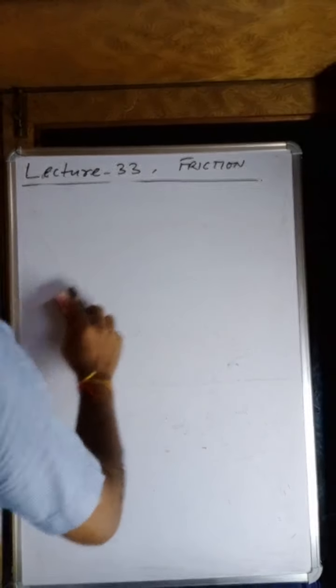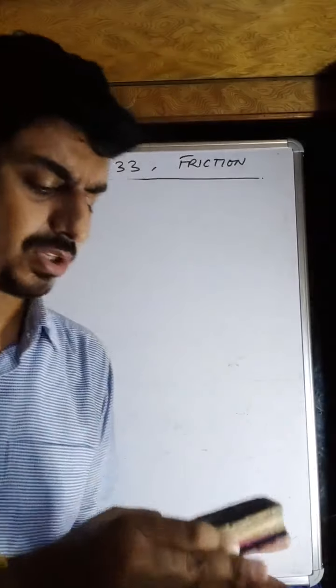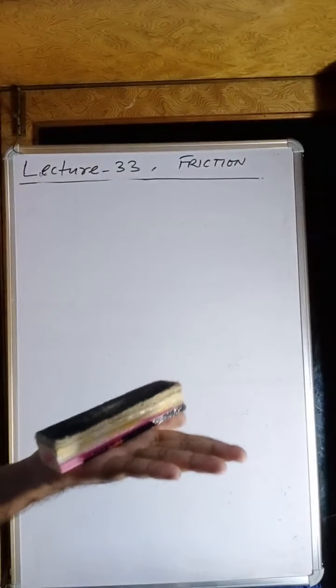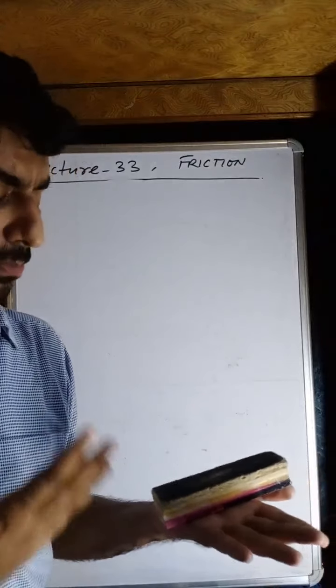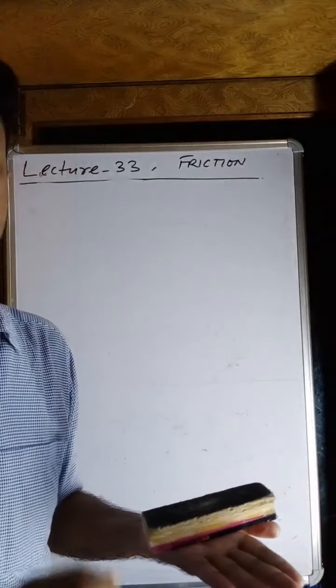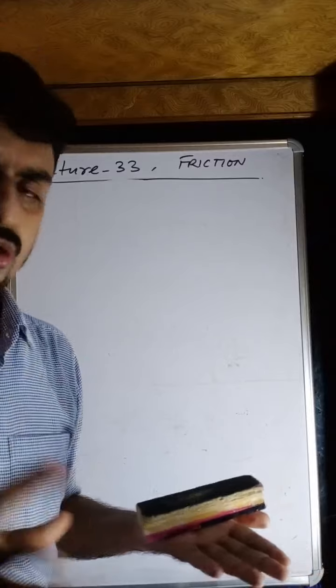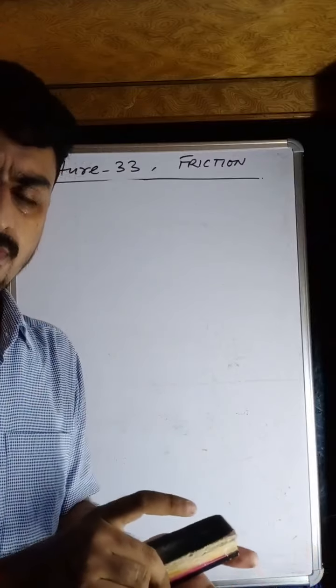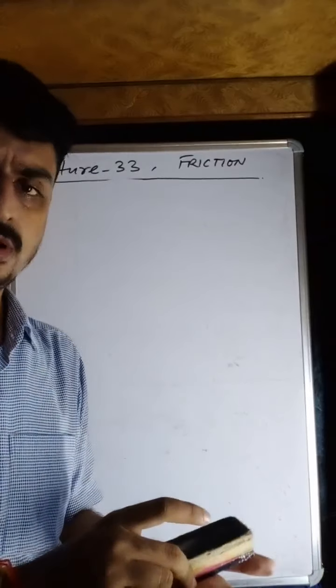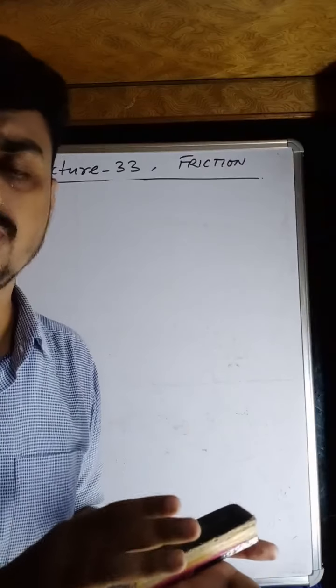Remember, if any body is kept in this way, suppose I have kept this duster over my palm, and now if I ask how much friction force is acting, the answer will be that no friction force is acting. If this duster is put over the palm, even if an elephant is put over the palm, there will be no friction force considered.